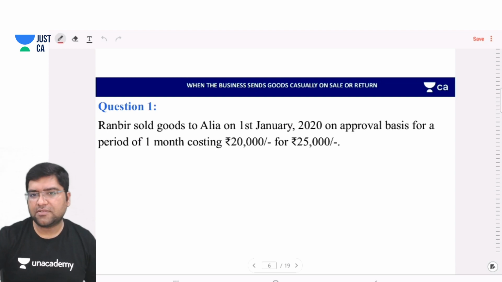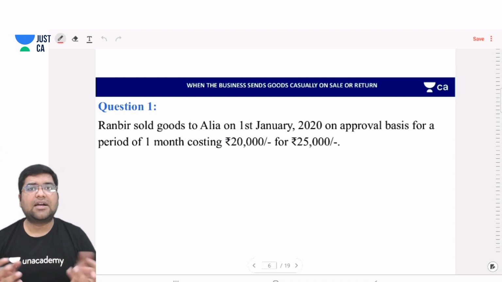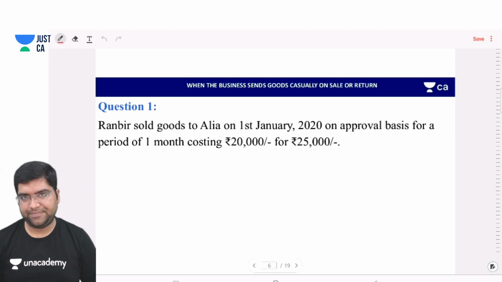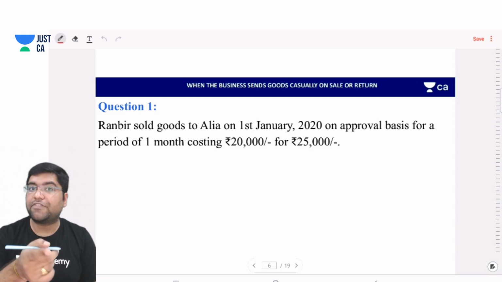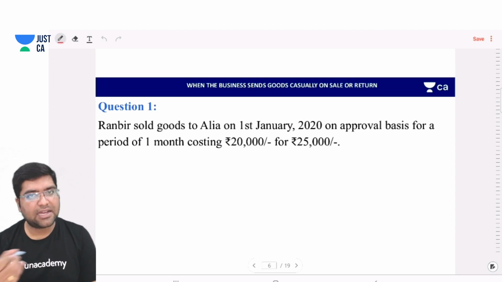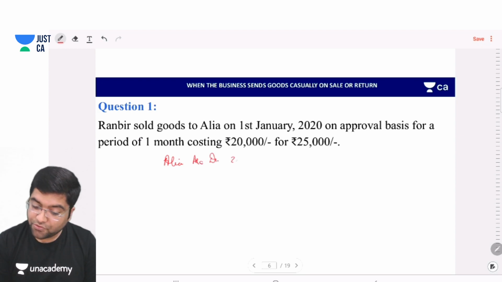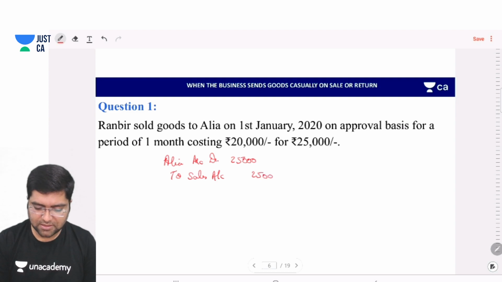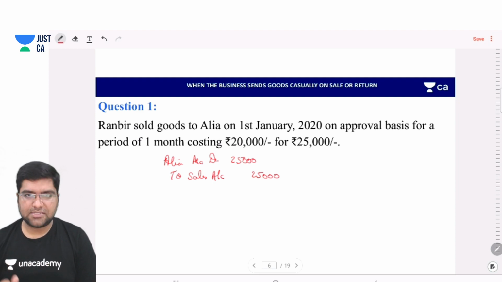So what do we do, sir? We pass the sales entry. Although it is on approval basis, accounts tells us to pass the sales entry. What will be the sales entry in the books of Ranbir? The entry will be Alia account debit, debtor account debit, 25,000, to sales account. That's it. Normal sales entry will be passed.